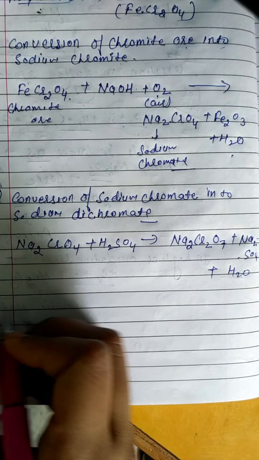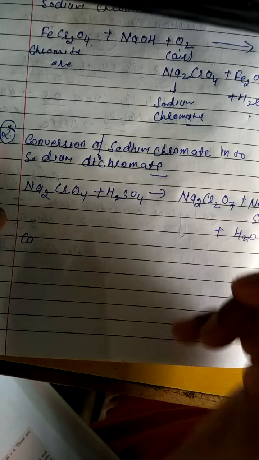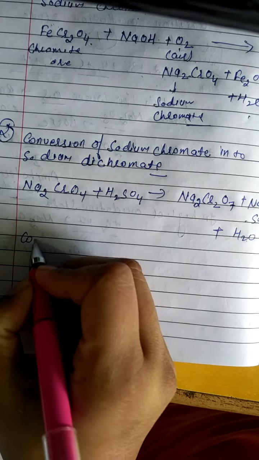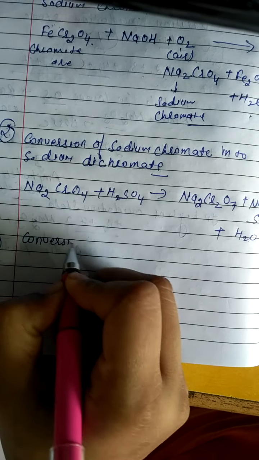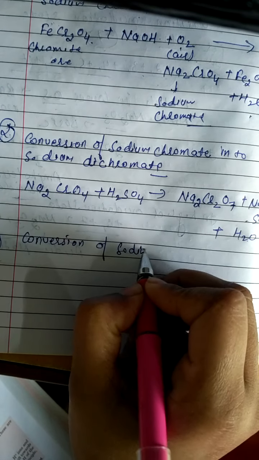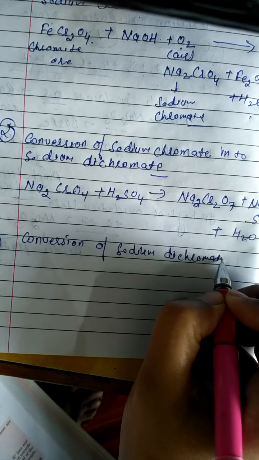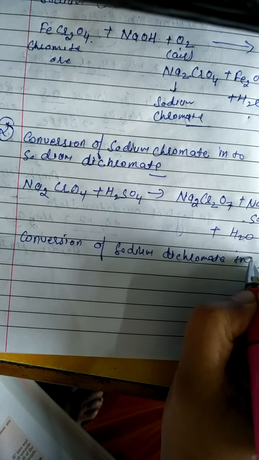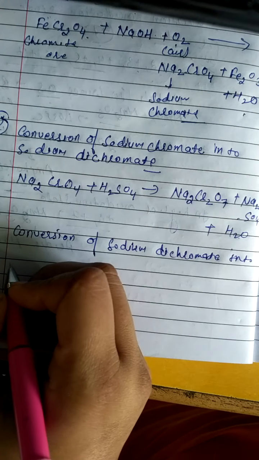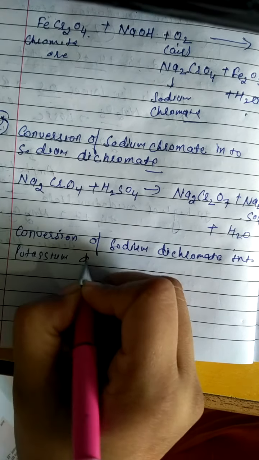The third step is conversion of sodium dichromate into potassium dichromate.